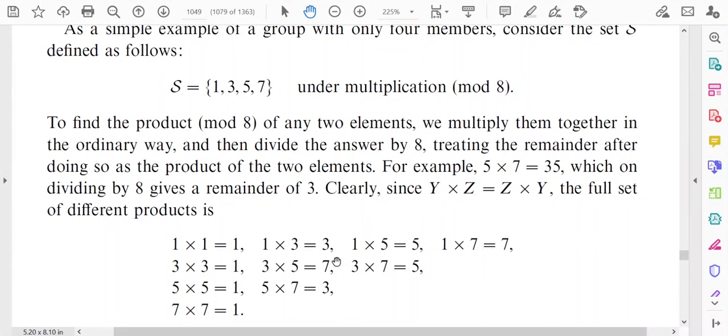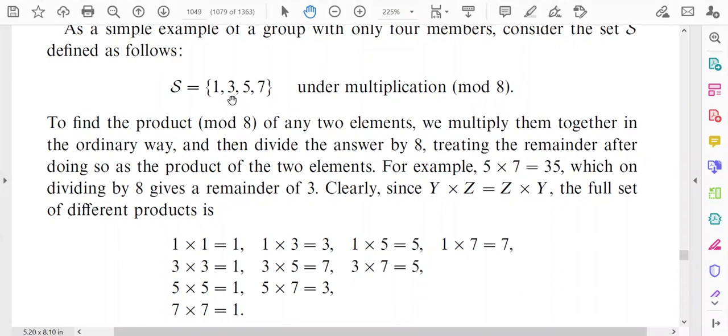Here you see that 1 into 3 is equal to 3 under ordinary multiplication, and if you divide 3 by 8, then the remainder will also be 3. Similarly, if you divide 5 by 8, the remainder is also 5. So here 1, 3, 5, 7 are obtained under ordinary multiplication, but even if you take mod 8, the result will be unchanged.